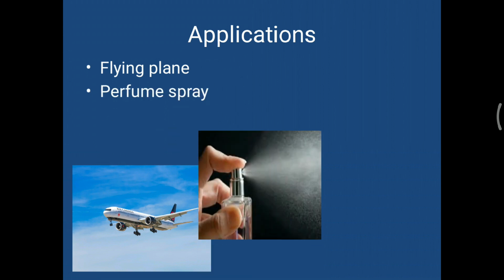Second application: perfume. When we push the button of the perfume spray, what happens? We are applying pressure energy, and this pressure gets converted into kinetic energy, and because of this kinetic energy the perfume sprays. There is again a negligible change in potential head also, but compared to the change from pressure to kinetic energy, potential head is negligible. So this is the working of the perfume spray: application of pressure force, and we get kinetic energy.